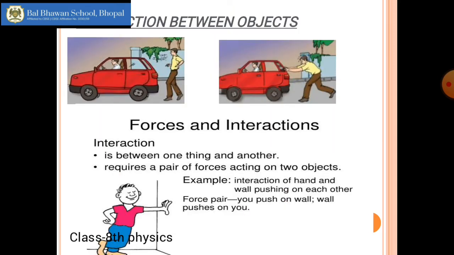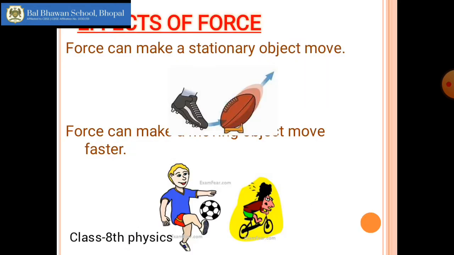Then how is force applied? Force is only applied when there is some sort of interaction between two objects. Either we can see the connection or sometimes we cannot see the connection, but the connection has to be established between the two objects for the force to act, and this connection is called interaction. There has to be some sort of interaction between the two objects so that the force can be applied.